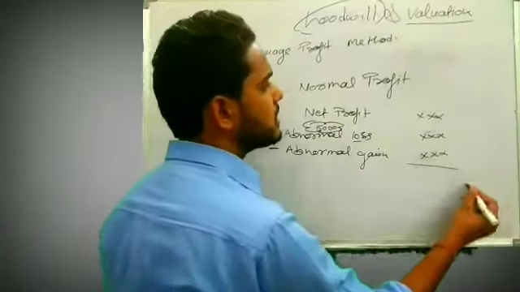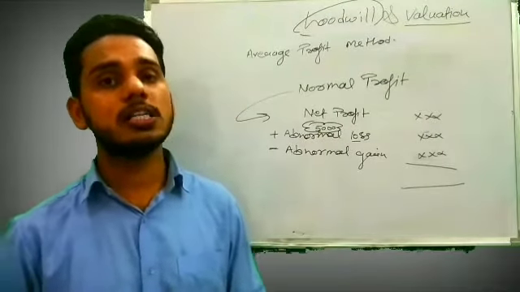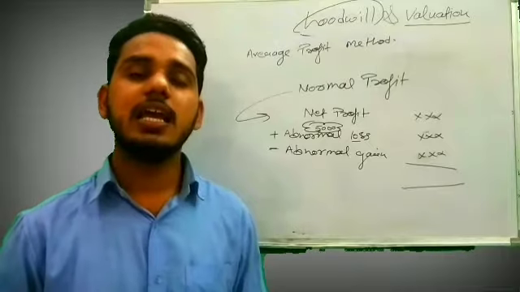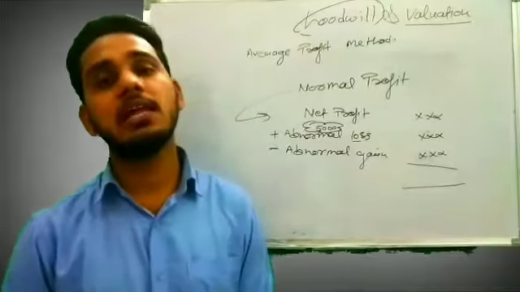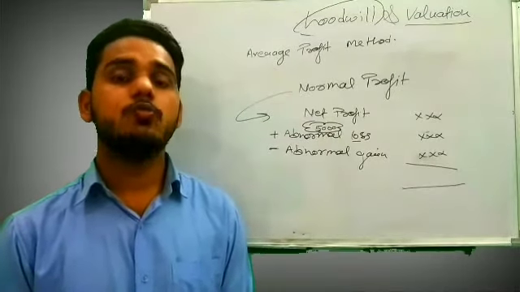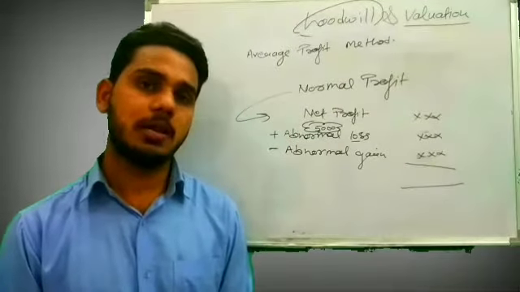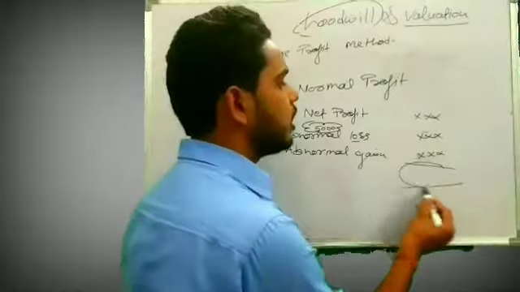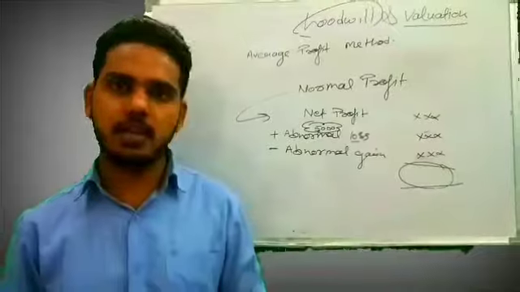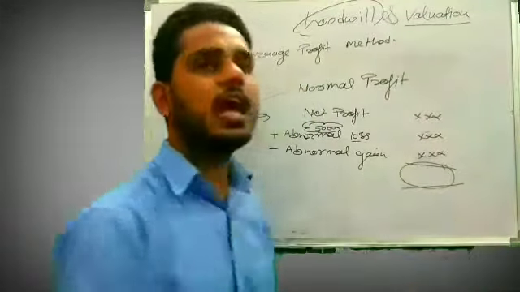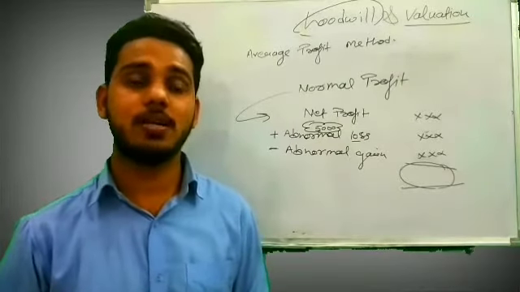Okay. So I hope this is clear to you, what is the meaning of normal profit. What I want to explain in simple language is that if in any question you are given some abnormal loss or abnormal gain related to any year, you will first adjust that abnormal loss or abnormal gain. Then after getting the normal profit of that year and the 2 to 3 other years that are given in the question, you will take the average of that profit and you will find the goodwill by multiplying with number of years purchase, right?